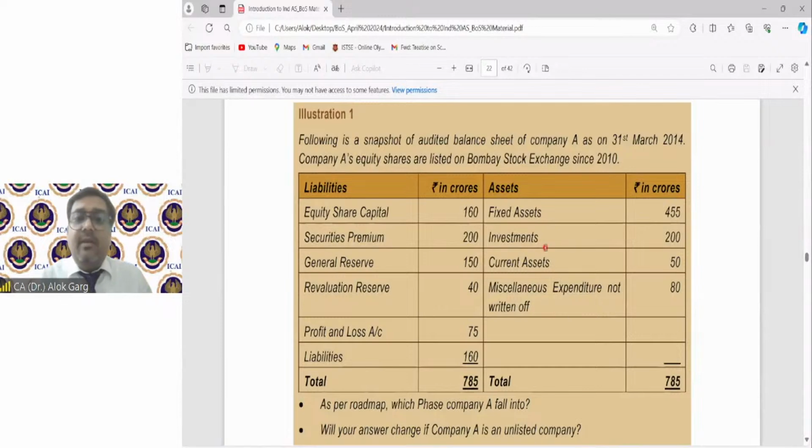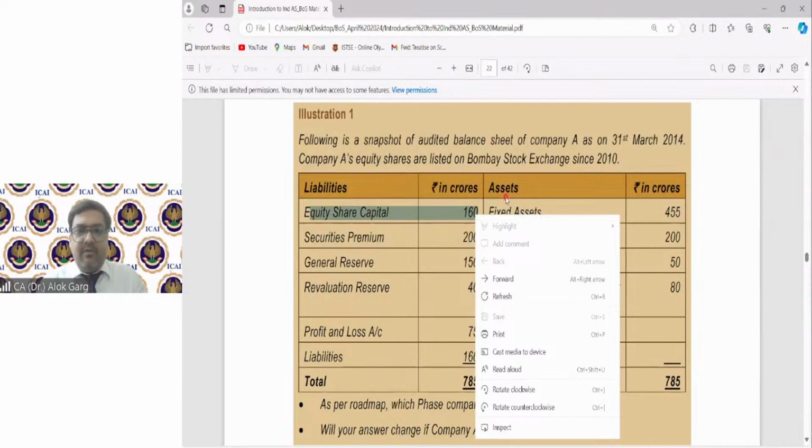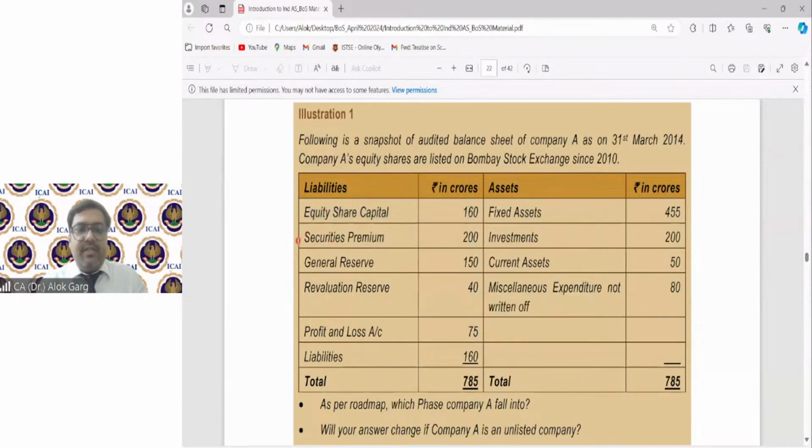So friends, what is the first one? If I need to calculate net worth, first is paid up share capital, which will be covered. The second one is securities premium, which will be covered.